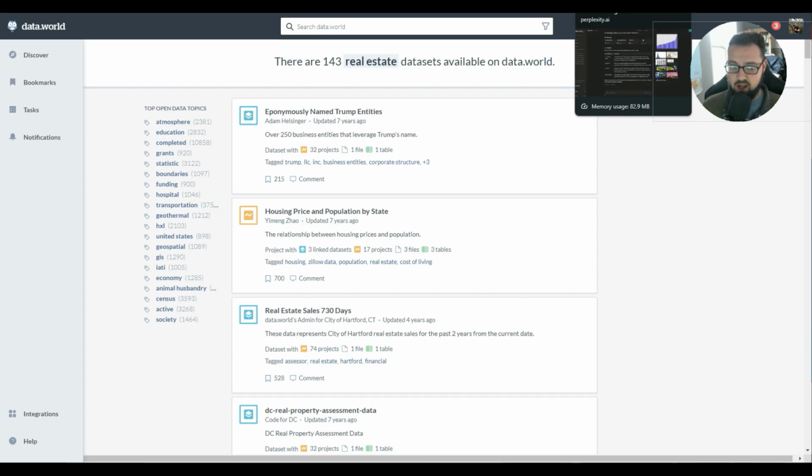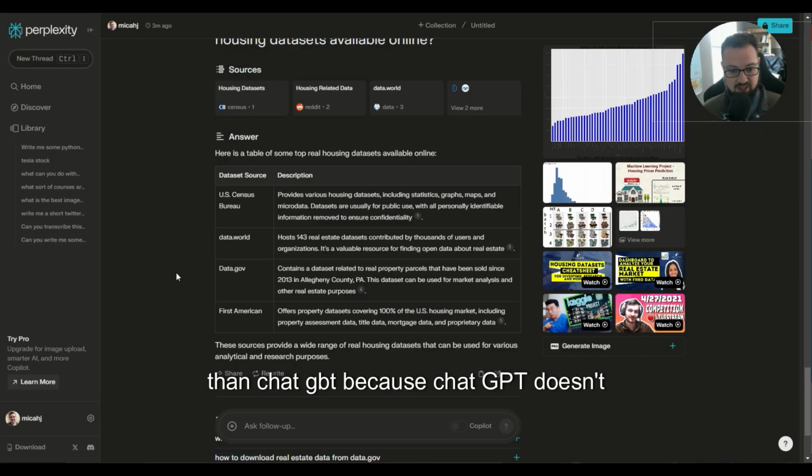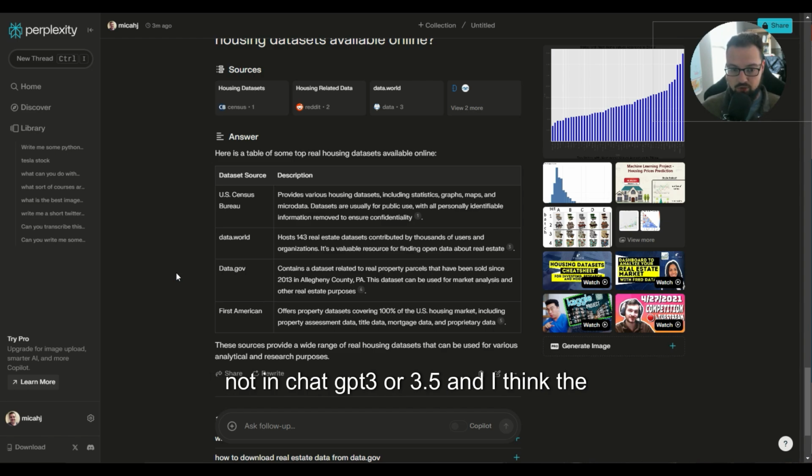And in a lot of ways, this is way more powerful than ChatGPT because ChatGPT doesn't inherently web scrape for you even when you're asking it to, especially not in ChatGPT 3 or 3.5.